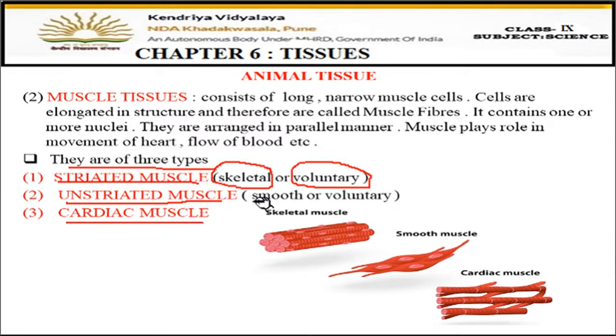Unstriated, the other name is smooth muscles or voluntary muscles. So, each muscle has three names, right? Unstriated muscle, or you can say smooth muscles, or you can say voluntary muscles. And then third category is cardiac muscles. Cardiac muscle has no other name, it is cardiac muscle only. Okay. So now let us study one by one these types of muscle cells.